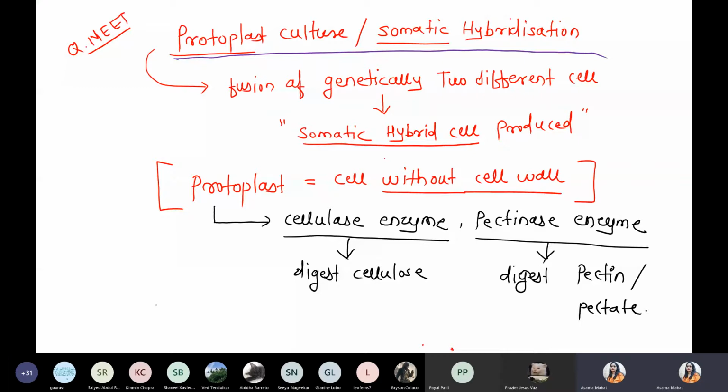After the enzymatic process, whatever we obtain, a cell without a cell wall, is called the protoplast. Got it? Is this point clear, everyone?